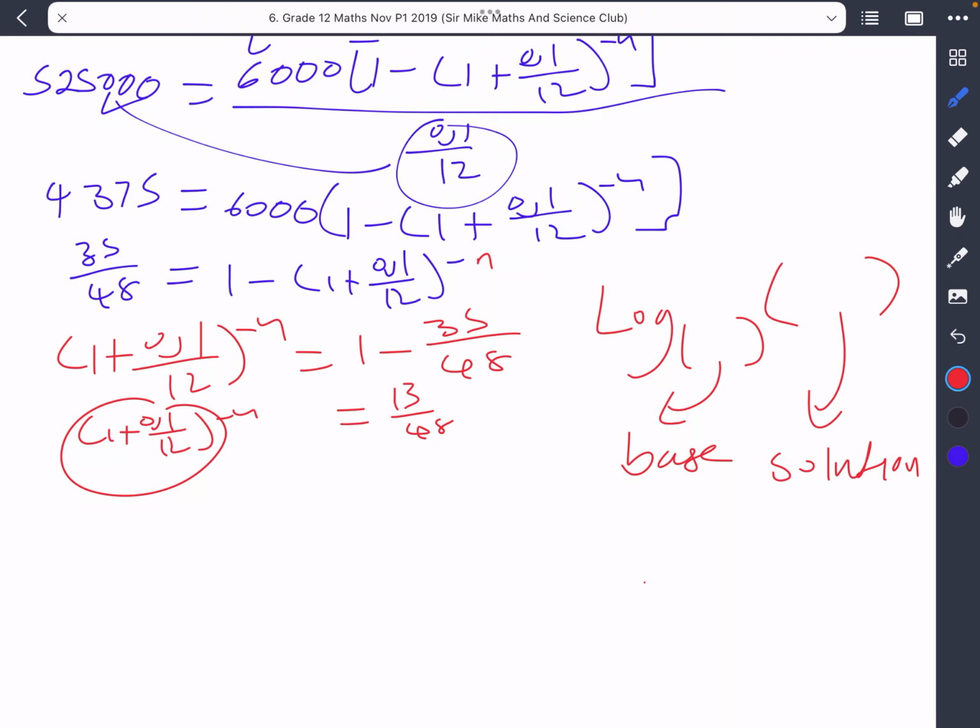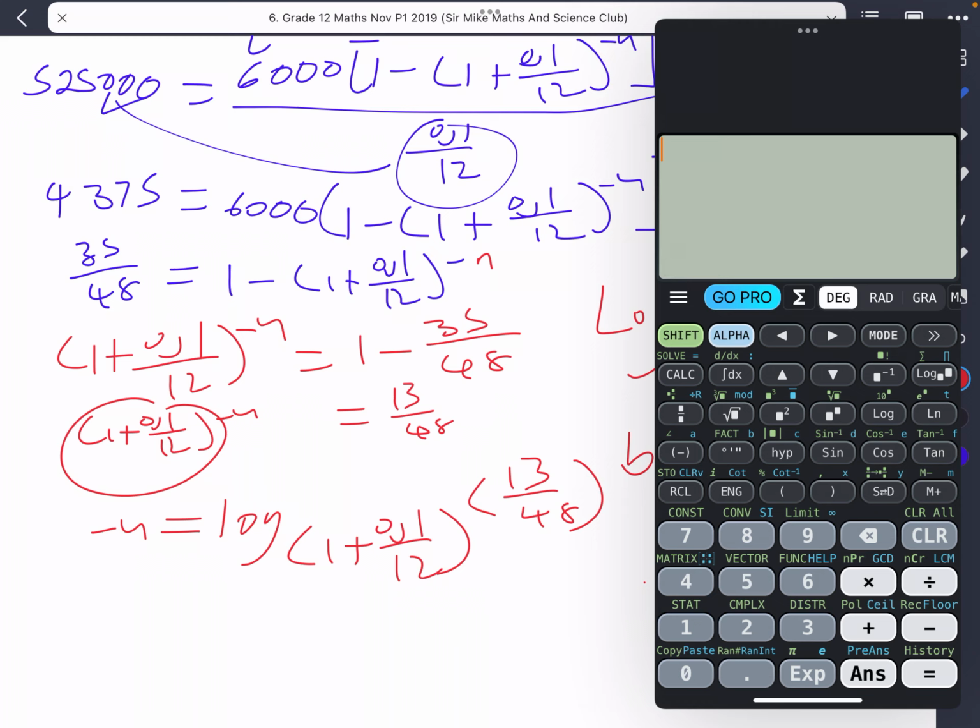So in this case, what we would have would be negative n as the subject of the formula. So we would have log of the base. Now, what's the base? The base would be 1 plus 0.1 divided by 12. In the other bracket would be the solution, which is 13 over 48. So if we put that into the calculator, let's see what we are going to get.